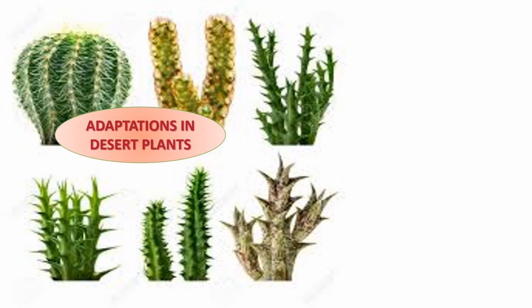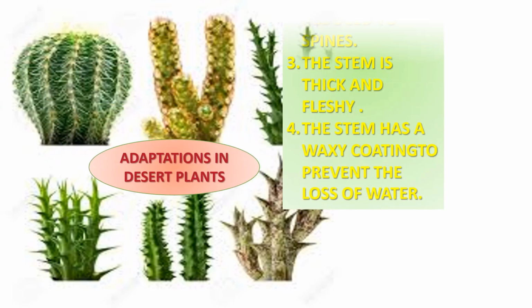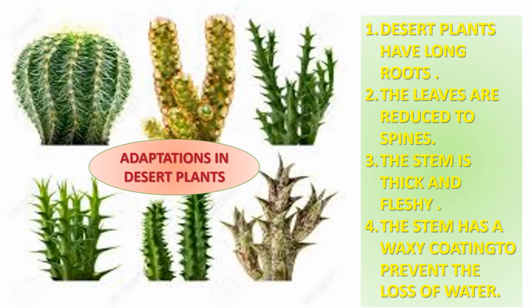Desert plants have very long roots that go very deep into the soil to absorb water. The leaves are reduced to spines. They help in reducing loss of water. The stem is thick and fleshy because it stores water. They are also called succulent plants. The stem is green in color to make food through photosynthesis.